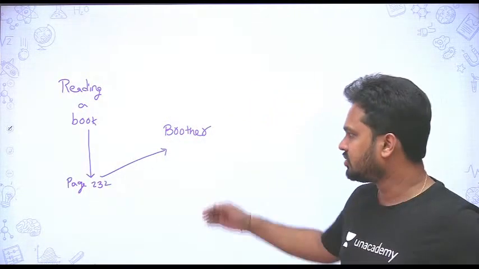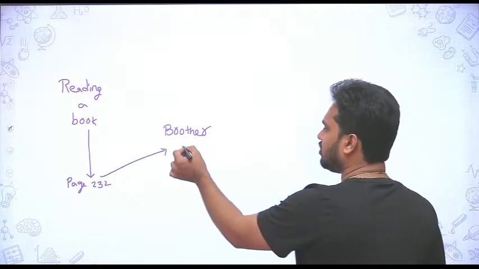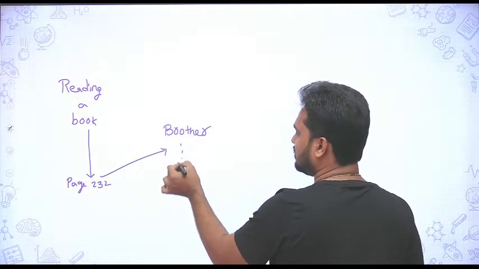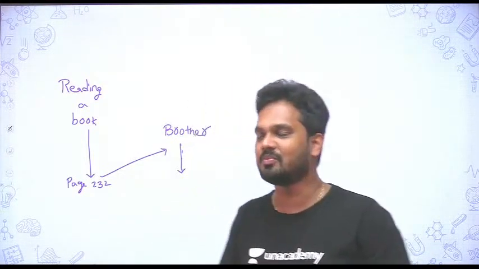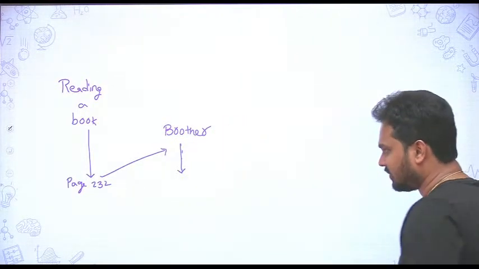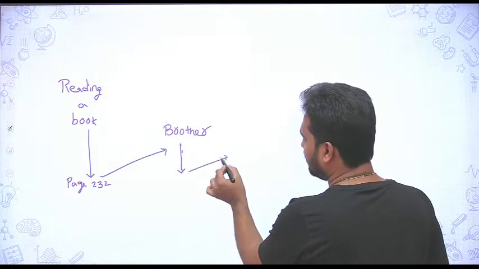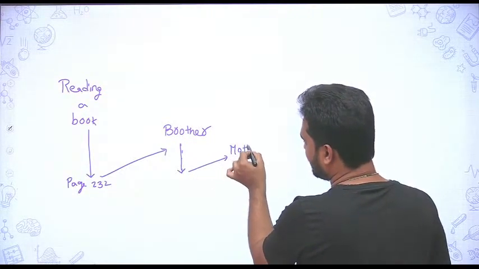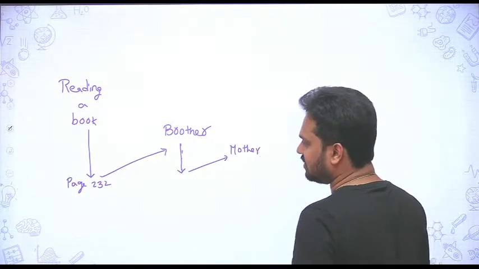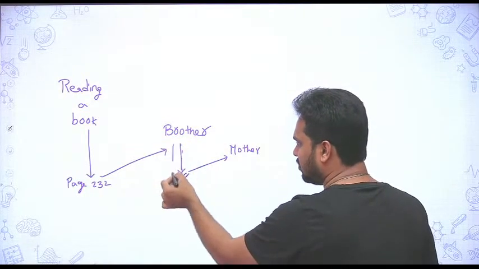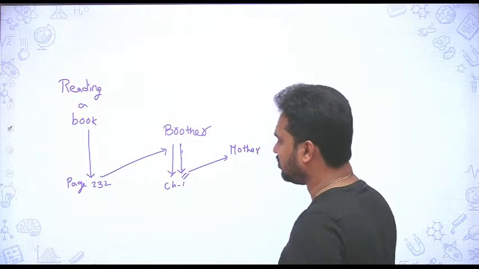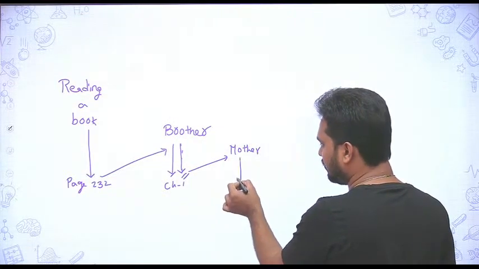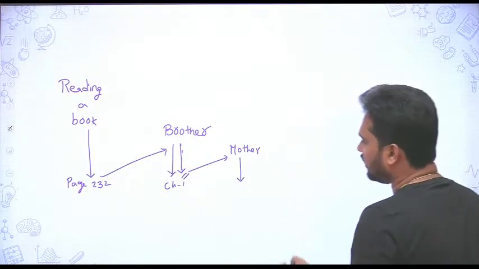So you went to your brother and you are helping him. Your brother has doubts in maths, and you are an expert in maths, so you are helping him. While doing this, your mother called you, please go to the market. Then you stop helping with the doubt; you may complete chapter 1, and before starting chapter 2 you stop it here. Mother asked you, so you went to the shop.